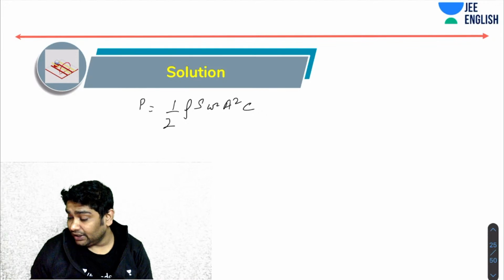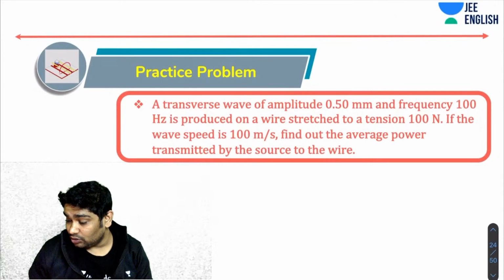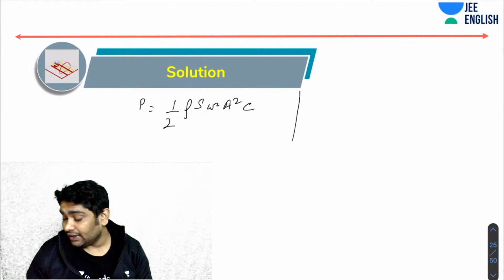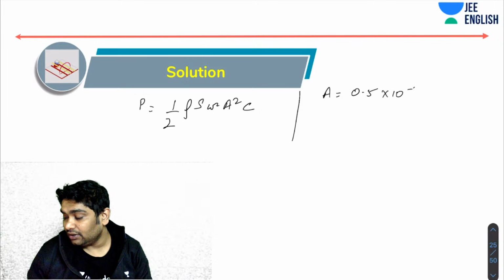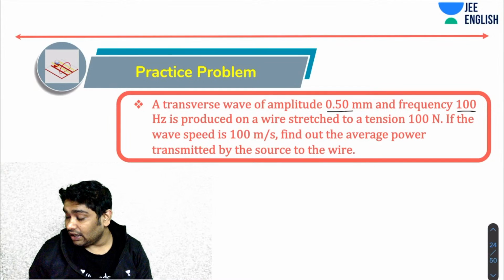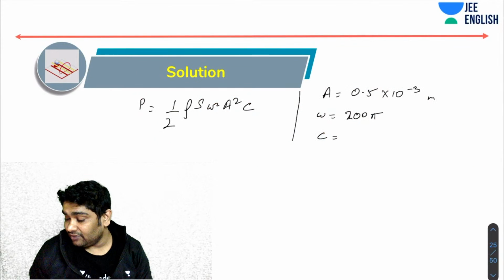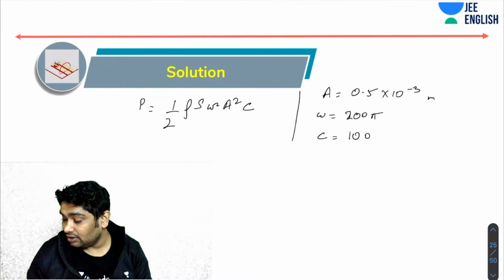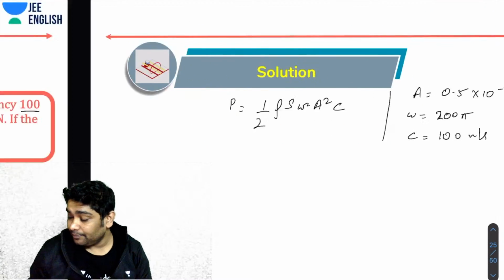So let's see what all I know. I know the amplitude, so A is known. I know the frequency, so omega is known. I can say A is 0.5 into 10 to the power minus 3. What about omega? Omega would be 100 into 2 pi, so 200 pi, that is my omega. Next, I also know the C, wave speed. Wave speed is 100 meter per second.